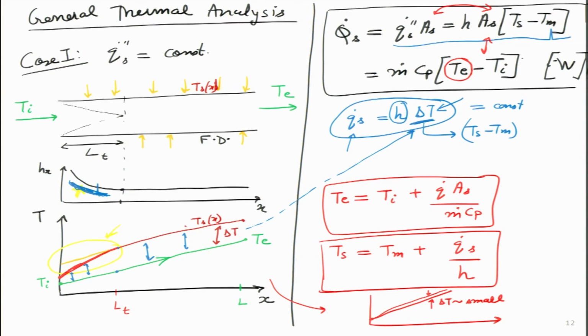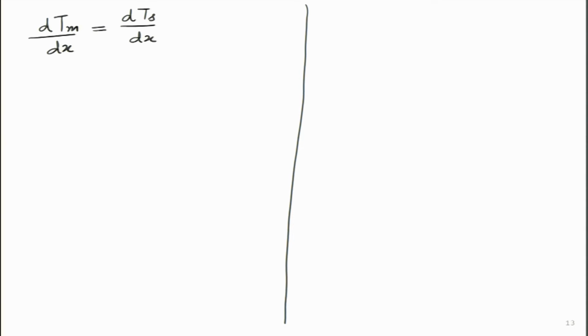And looking at this particular thing over here, as well as from these equations, what we can get is the gradient of temperature turns out to be a constant. In the fully developed region, we can clearly write the mean temperature gradient along x is equal to the surface temperature variation with x, and this I can write in general simply this thing.